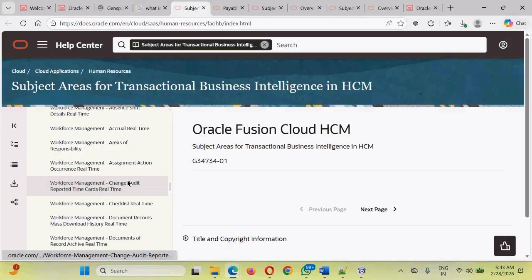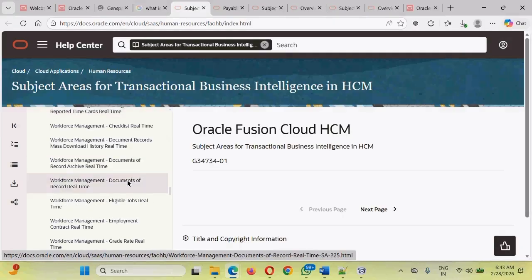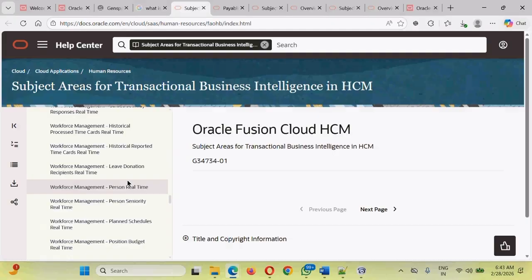You should use these subject areas only, but before you build the analysis you need to come and study the subject area to understand its capability, what sort of data and what sort of attributes it offers. Like there is a subject area called Workforce Management Person Real Time. So what does this mean? It is going to get you HCM related, worker related, person related data. Person related data means what, guys? It may be their date of joining, their personal details, phone number details, email address details, religion detail, education detail, visa detail, passport detail, phone number detail.